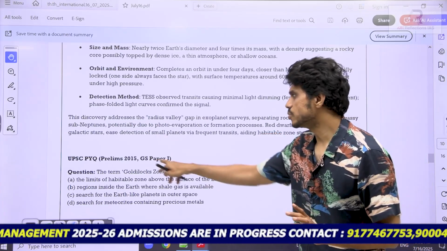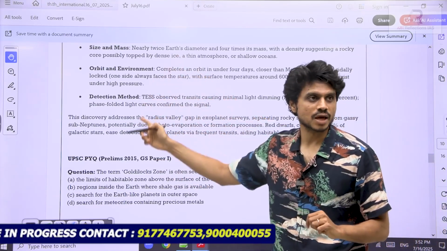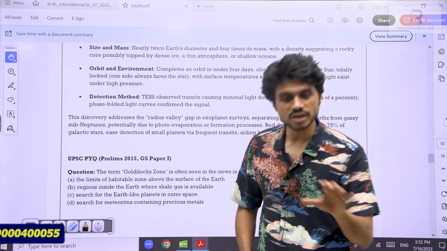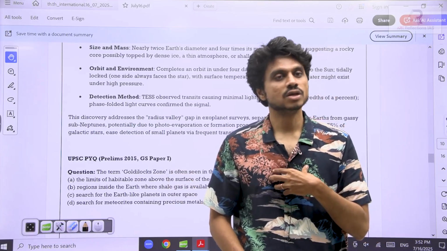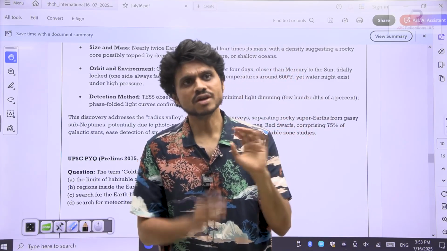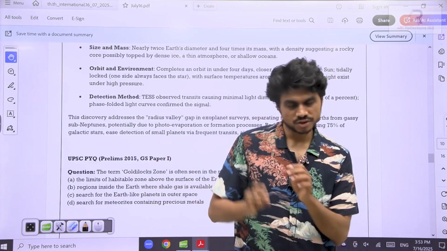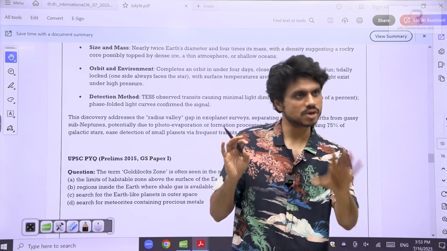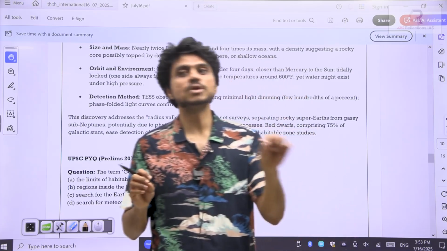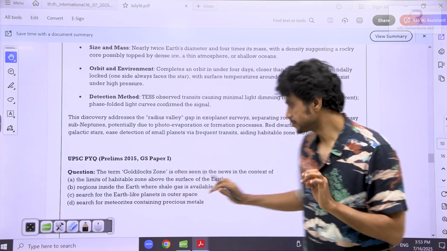Now, this was a question asked in 2015. The term Goldilocks zone is seen in the news. Within these planets, it's not necessary that there can be life, but sometimes certain conditions can match, like those on the Earth, and there can be the possibility of life also. Those zones are called the Goldilocks zones, where the conditions are perfectly matching within those exoplanets or within our solar system. If the situations are very right, like you are getting proper temperature, proper sunlight, and a good amount of water, then there can be a possibility of life, and those zones are called Goldilocks zones. Very important concept.